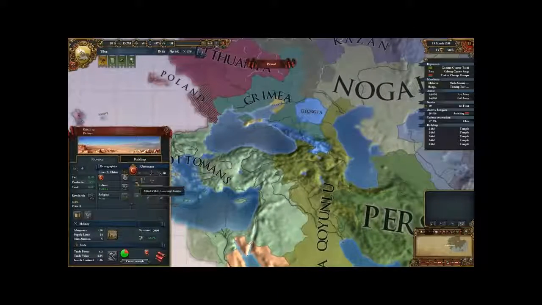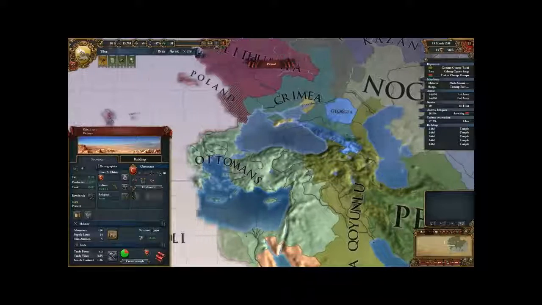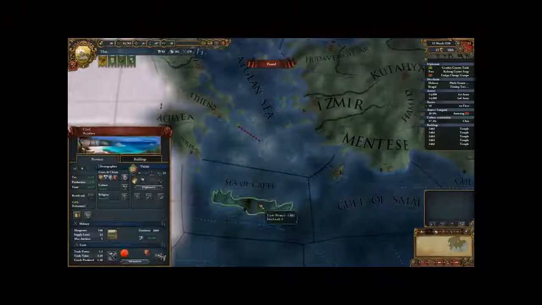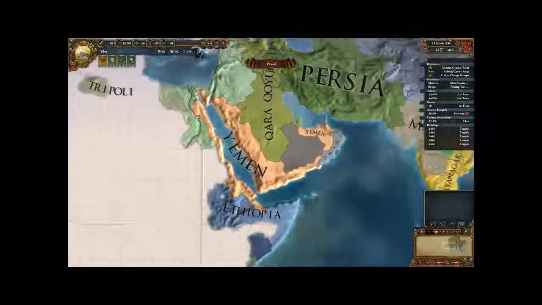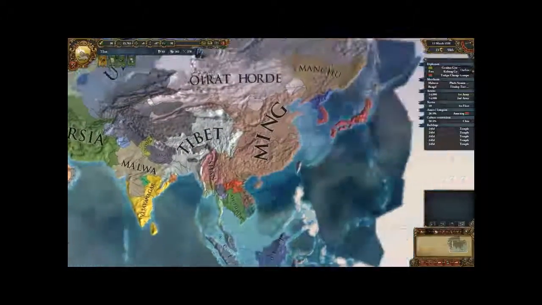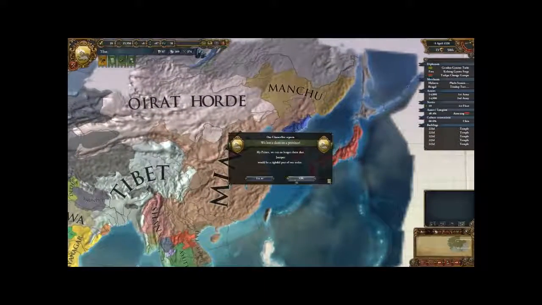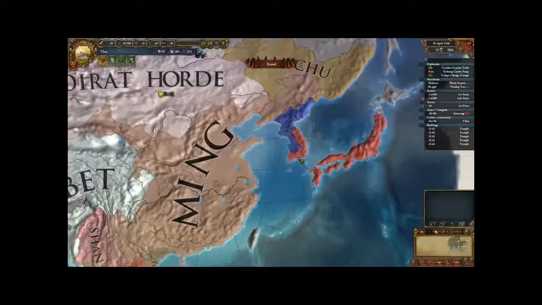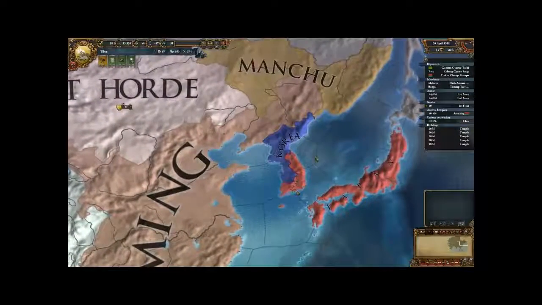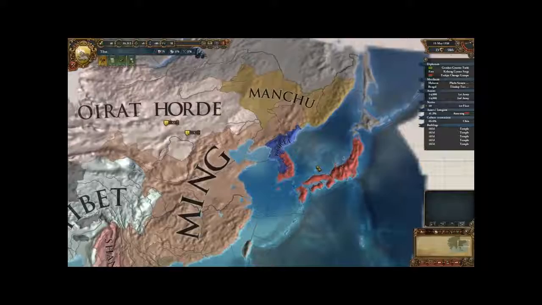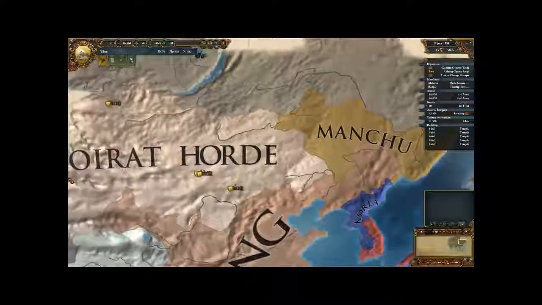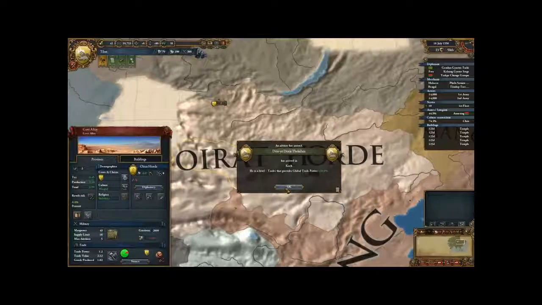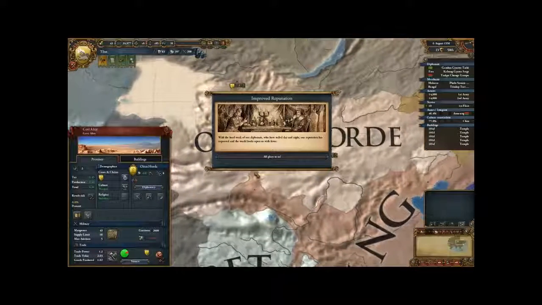The Ottomans are not at war with anyone, in fact. They have the mission to conquer Crete, which is currently owned by Crete. Never would have guessed. And Japan still controls the southern part of Korea as well. Now up here, it seems like Manchu have lost some provinces to Ming, and the Oirat Horde are, oh, it looks like they're building up their army again.